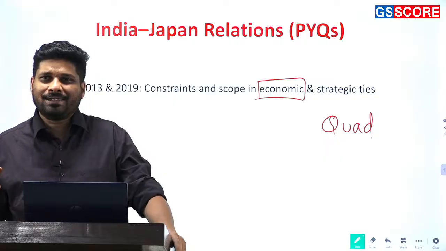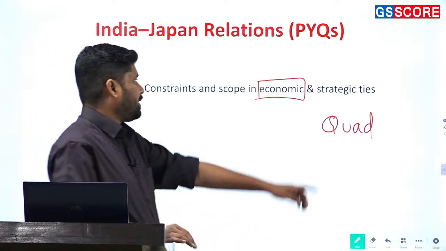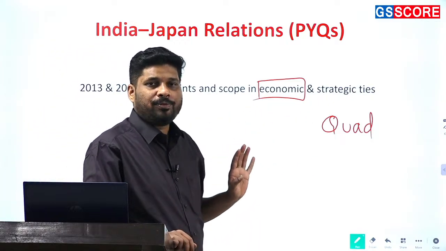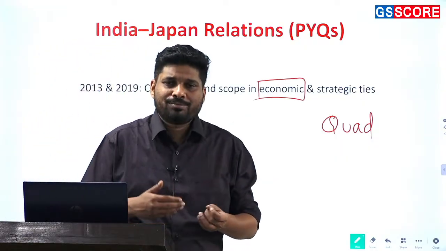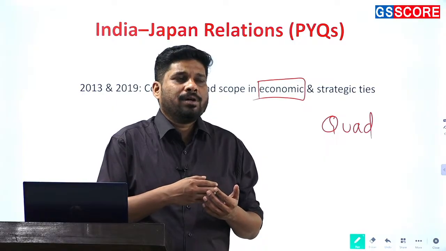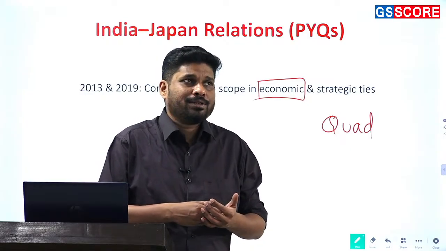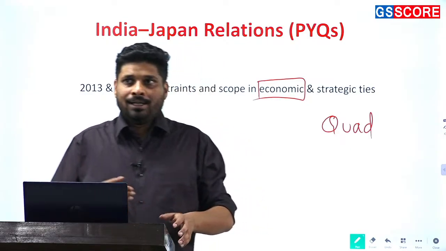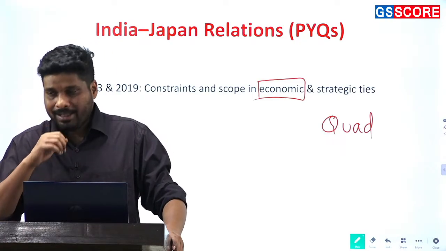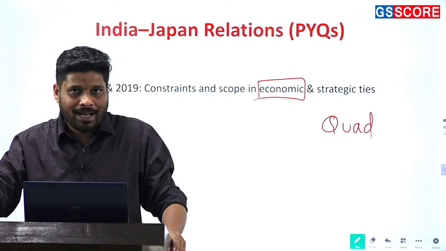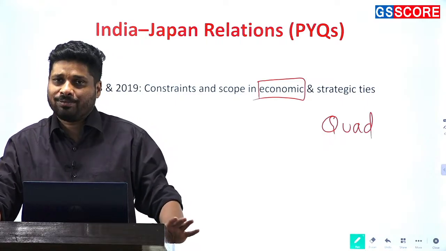Cultural can also be there, but in cultural again, there is very limited scope. So majorly it will be economic ties and strategic ties, so focus on this. As I told you, economic ties is more about tourism. It is more about Japan's investment, for example, in DMIC. It is also about Japan's investment in renewable energy or collaboration between India and Japan in renewable energy, and Indian students opting for Japan as their university destination. So all these aspects will be covered.